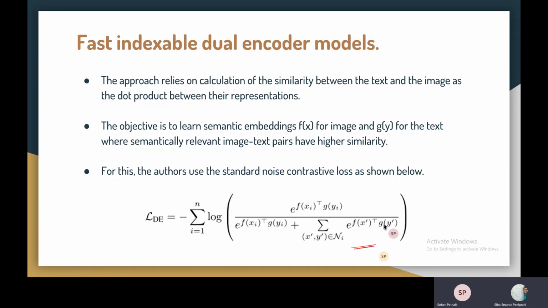They sample negative pairs, that is, for a particular image they find some different captions, and the similarity between those two representations should be lower. And this is the basic motivation behind the noise contrastive loss.